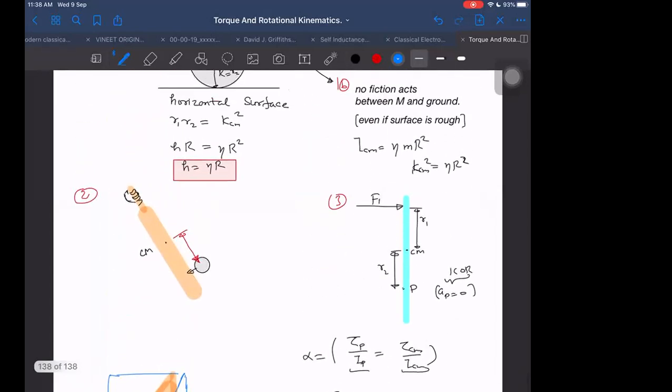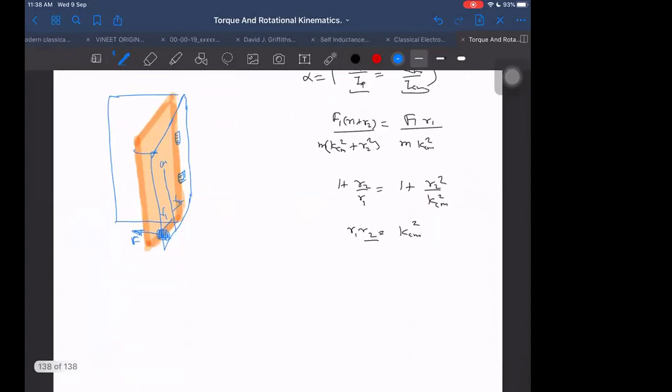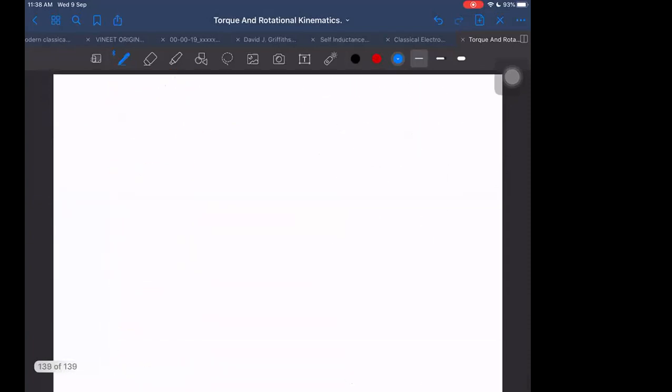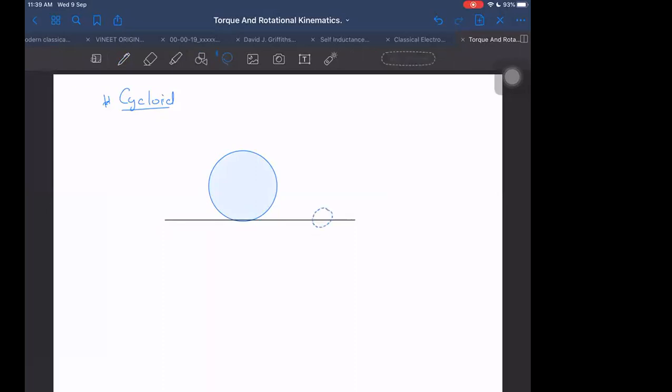Okay, so now you have understood it enough, and you can apply it in the problems also. Then let me take that cycloid thing. What is the meaning of cycloid? If I take a disk which is rolling on a horizontal surface, and a point on the disk will be following some path, if it is pure rolling, by the way.